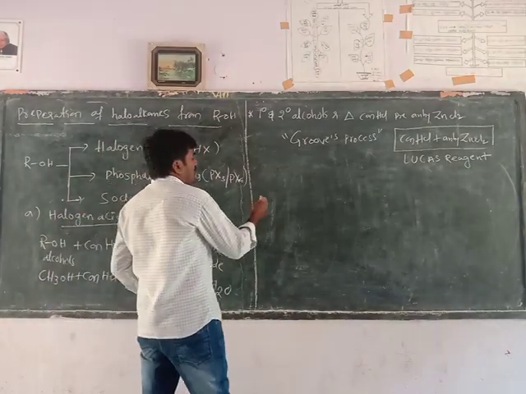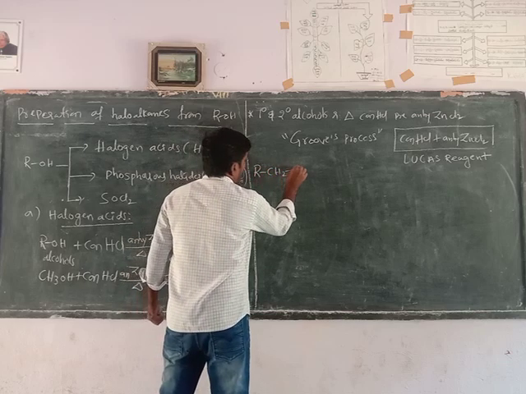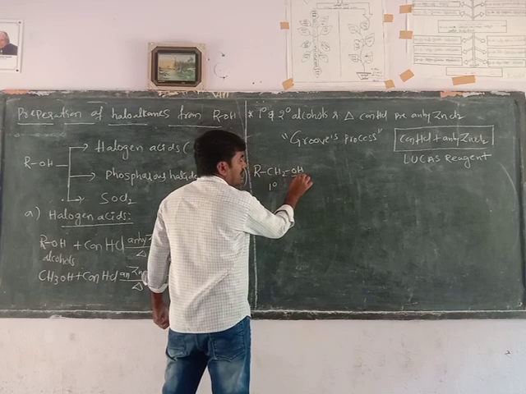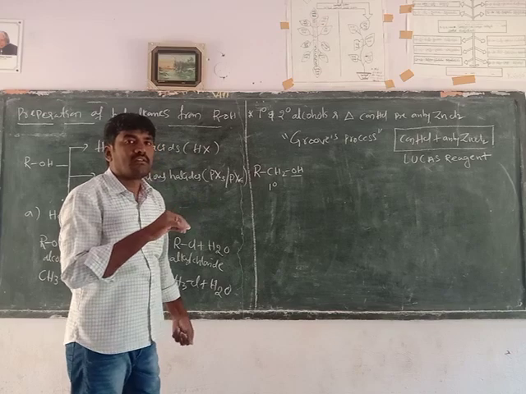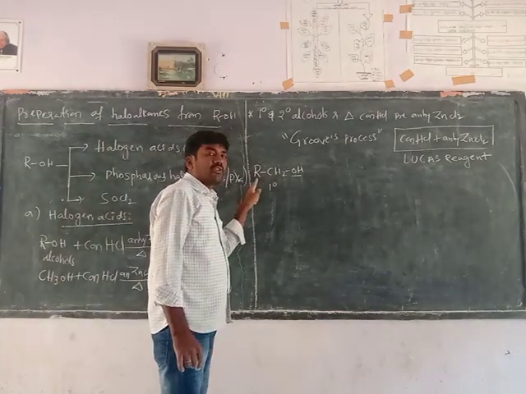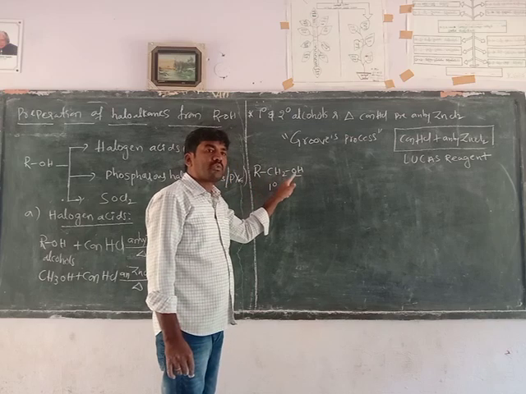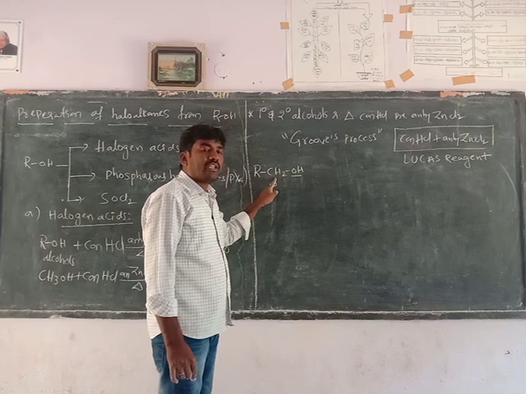Primary alcohol general structure. This is the primary alcohol. The hydroxyl group is directly attached to the mono substituted carbon. This carbon contains only one alkyl group.